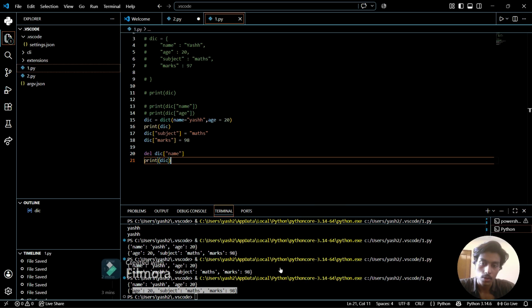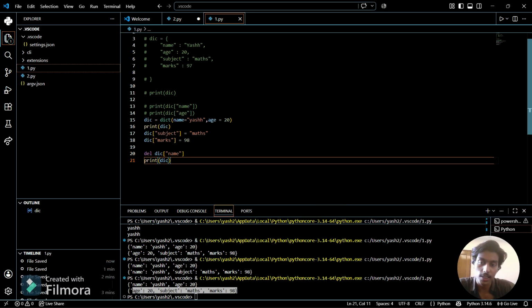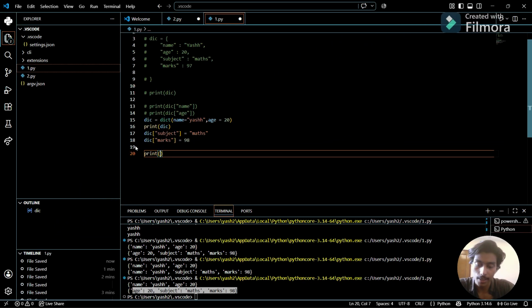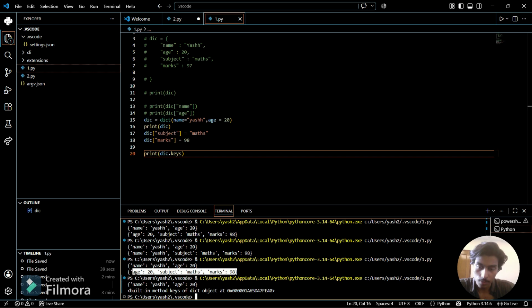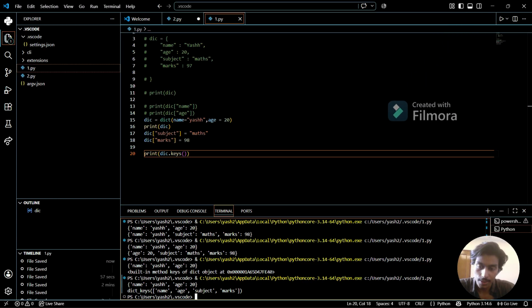And now move to the next topic, which is if I want to print all the keys from the dictionary, how can I do that? So I can simply write print and then dic, and then I can use keys. From that I can print it. Now see, built-in key method, so it is an address basically which is printed. So if I want to access the keys which actually print on the screen, I have to just add a parenthesis here. I forgot to write it before, I'm sorry for that. And now you can see the keys are these.